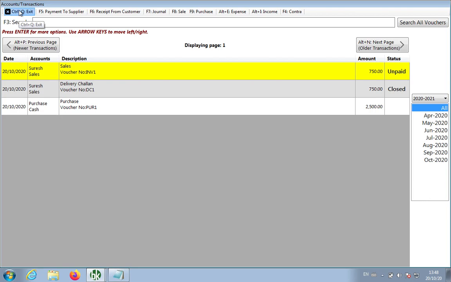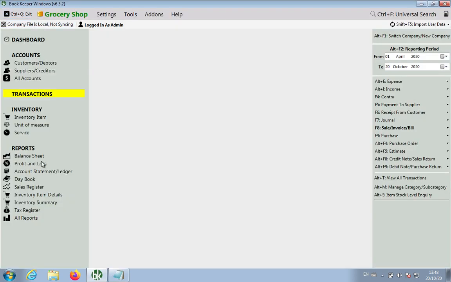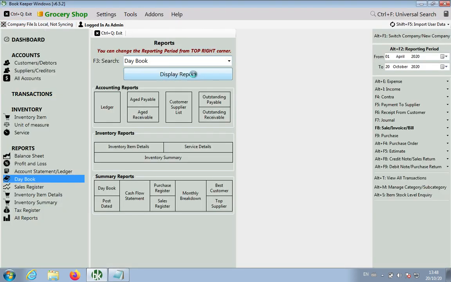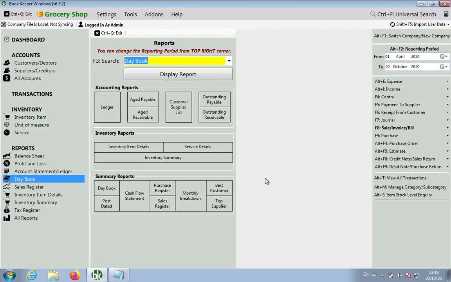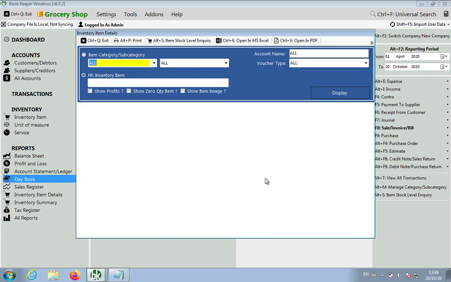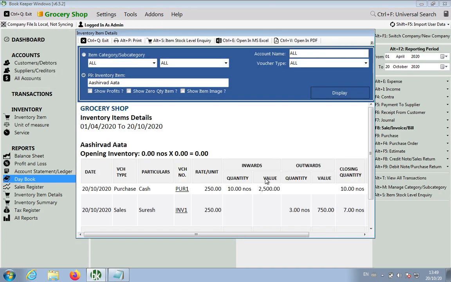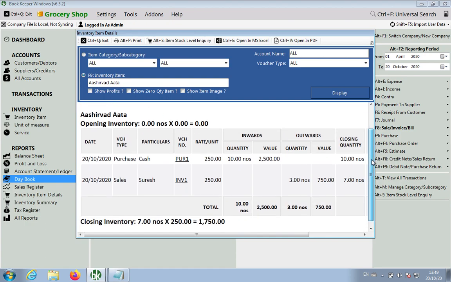Okay, so now let's go to the reports again. Now it is showing you invoice, no more delivery challan because that has been converted. So it will show you only invoice. Okay, so pretty simple. You can make the delivery challan, you can convert to invoice. Let's go to the inventory reports. It will now show you the invoice.